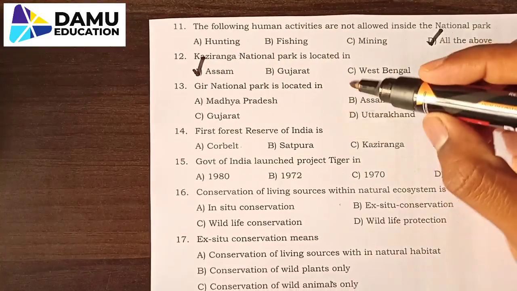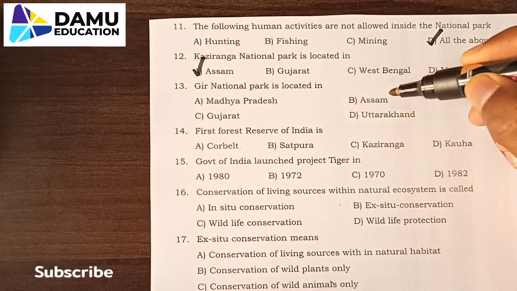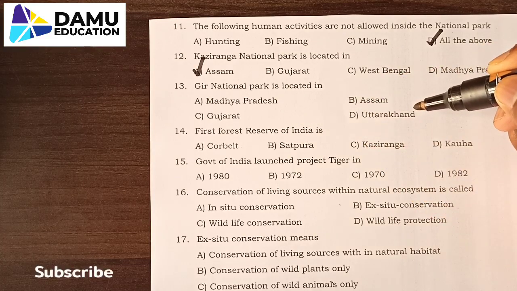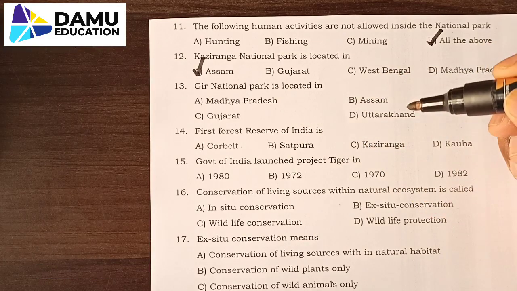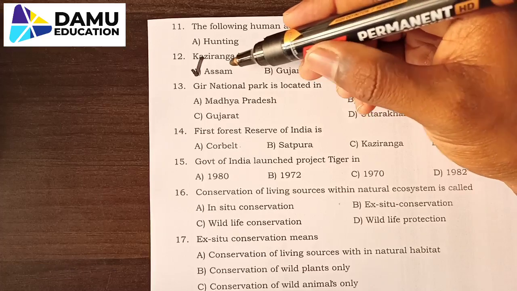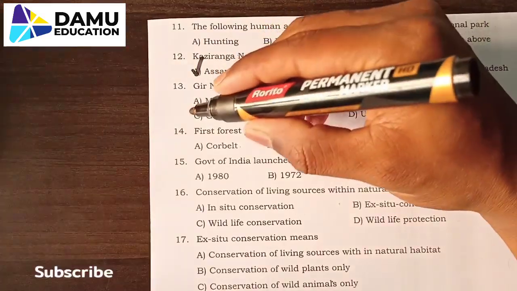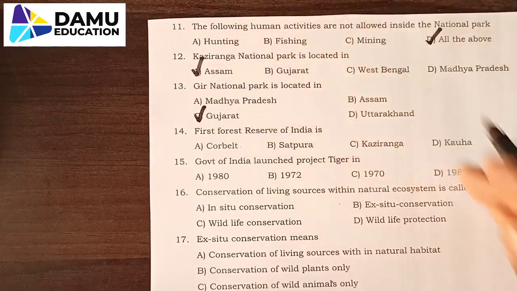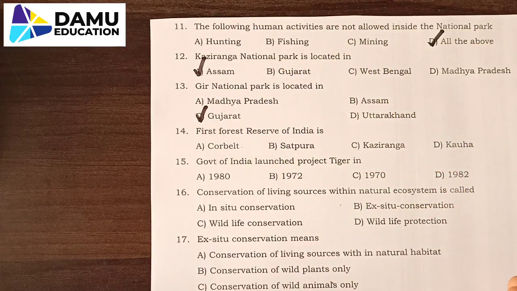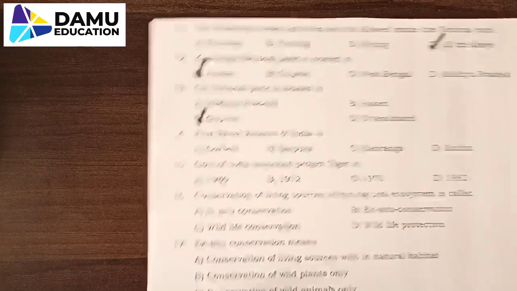Next, Gir National Park is located in Madhya Pradesh, Assam, Gujarat or Uttarakhand. How can you remember Gir National Park? In Gir National Park, the first letter is G, and in Gujarat also the first letter is G. So you can go with Gujarat. That is a shortcut, but Gir National Park is located in Gujarat.